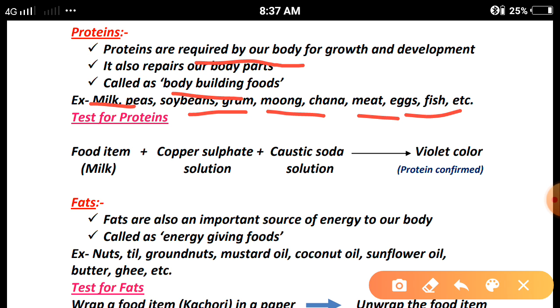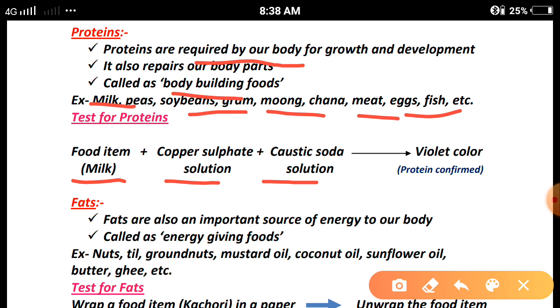Now, test for proteins. In a similar way, we will take a test tube in which milk is taken, and two different solutions to perform this test: copper sulfate solution and caustic soda solution. Copper sulfate powder is available in the chemistry lab, and by mixing it with water the solution can be prepared easily. So when we take the milk in a test tube, we apply some copper sulfate solution in the test tube. After that, we will add some drops of caustic soda solution.